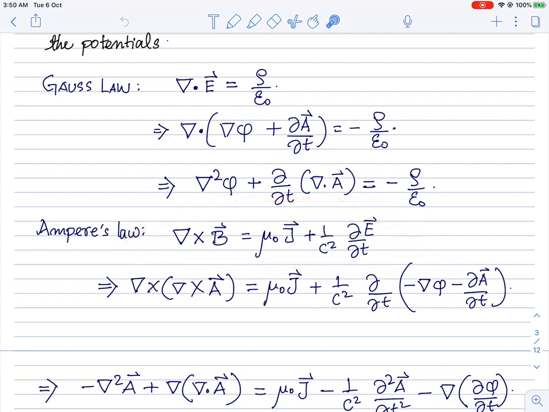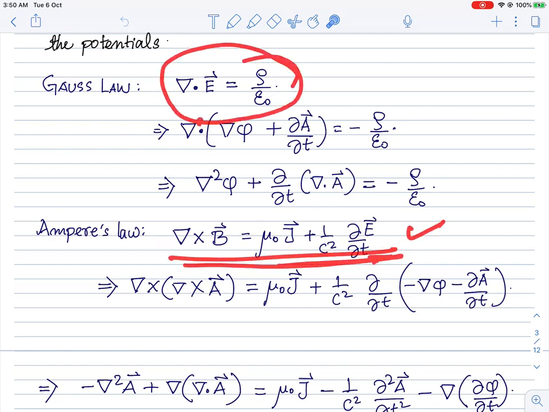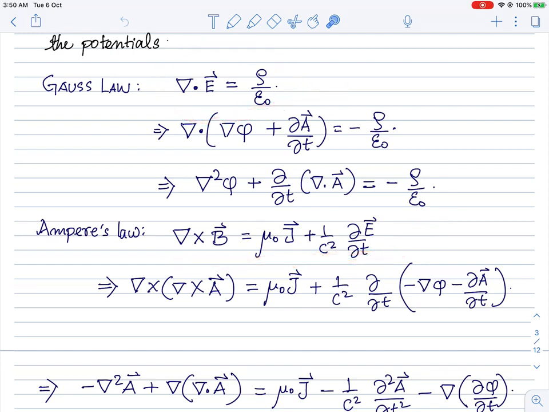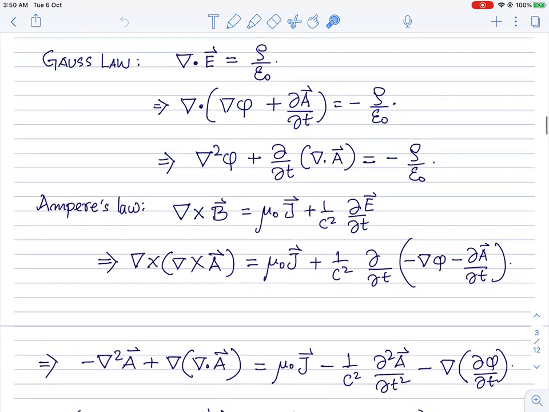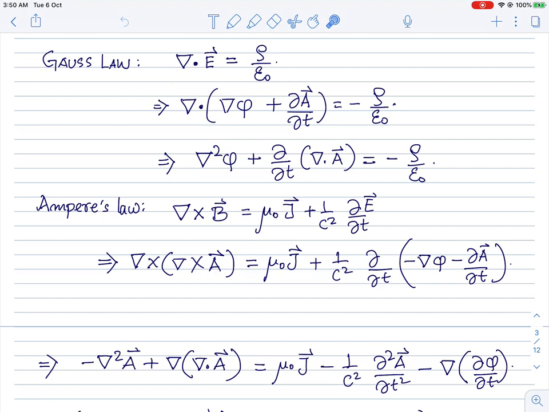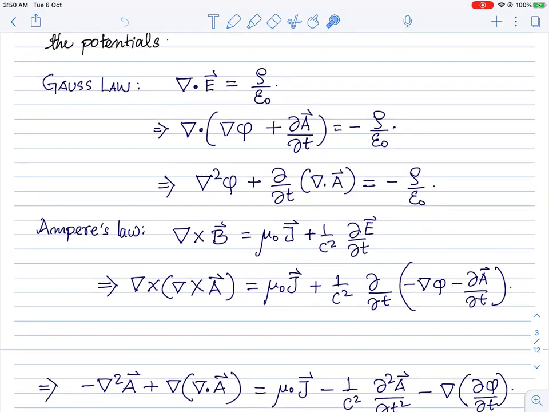Yeah, the fact that I want to highlight is that among these equations, only one has time dependence. This equation has some time dependence, and this equation is without any time derivative at all. That's a very curious fact: why is this equation without any time derivative, whereas this equation has some time derivative at least? Let me just point that out, and if time permits, we'll get back to this discussion again.